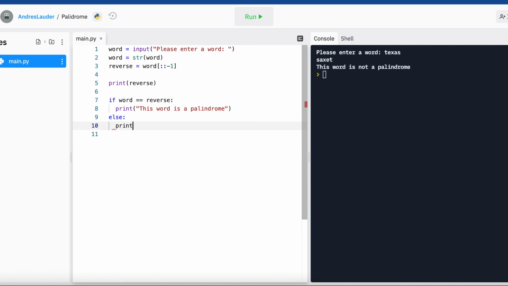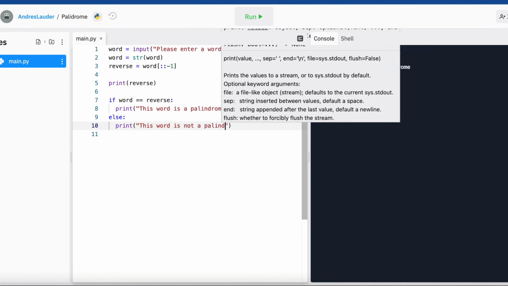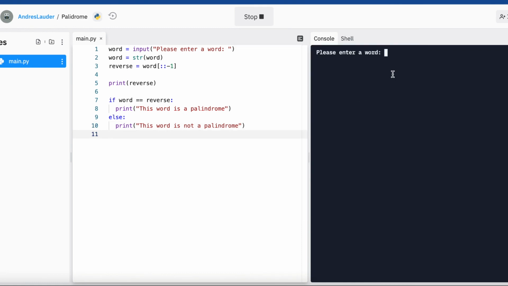Else, this word is not a palindrome. Pretty simple, pretty straightforward, pretty awesome. That's all I can say. Please enter a word. Well, I keep on talking about race cars, so let's just go with race car. So we get race car spit back at us. This word is a palindrome.